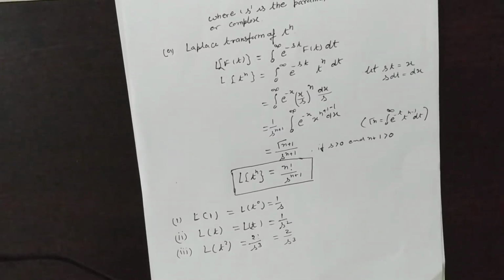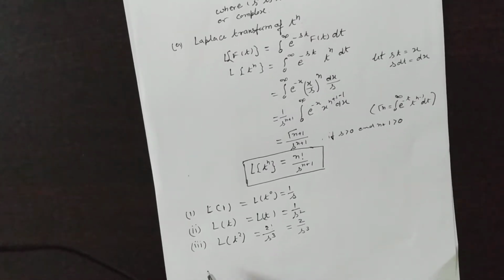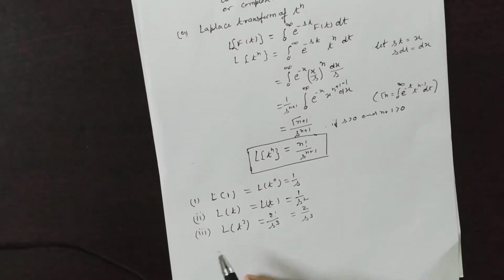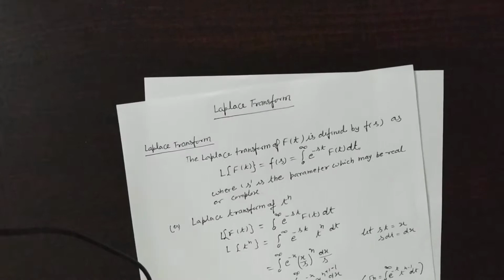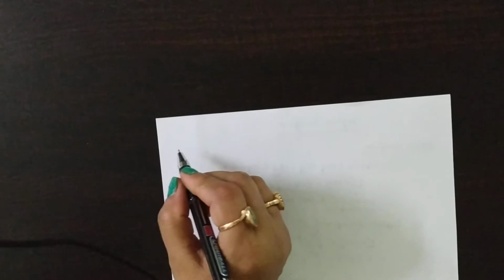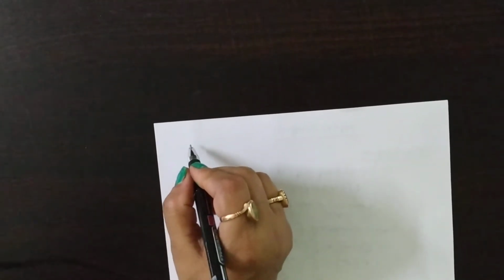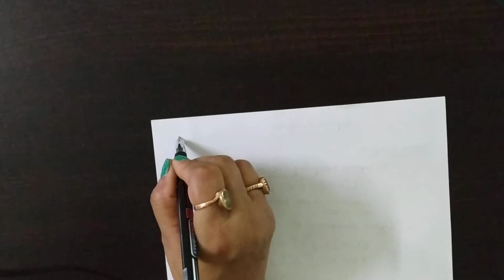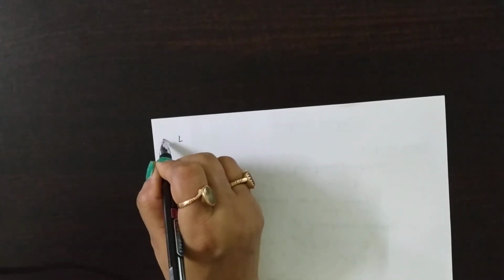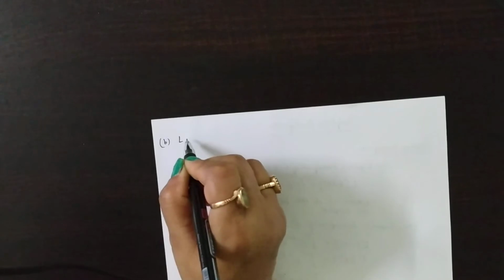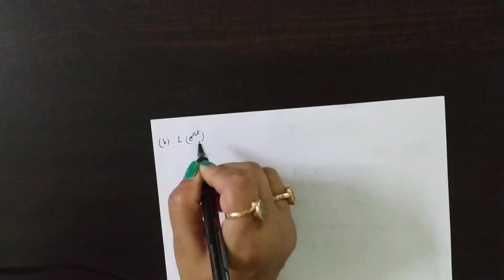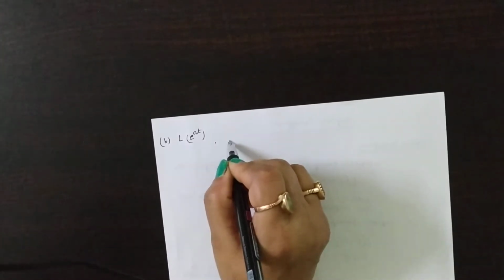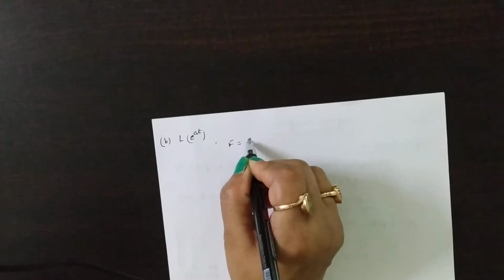Okay, and now the next one. Second, we have to find the Laplace of e to the power at. From the same definition, f is equal to e to the power at.